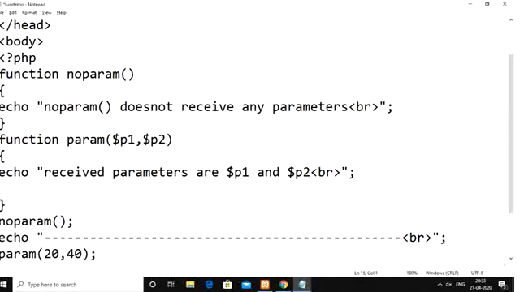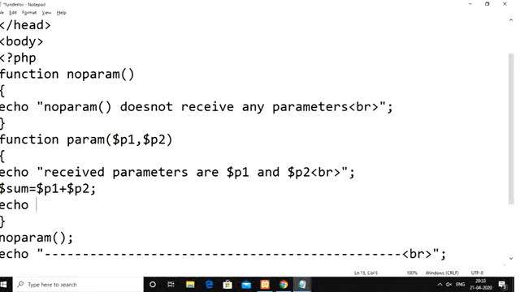Then after that, let us say I am performing the addition of p1 and p2, and storing that result inside the sum variable. I am displaying that sum variable result from inside the same function called param.